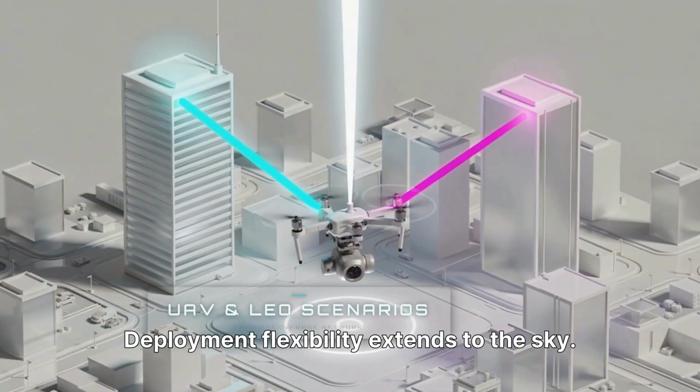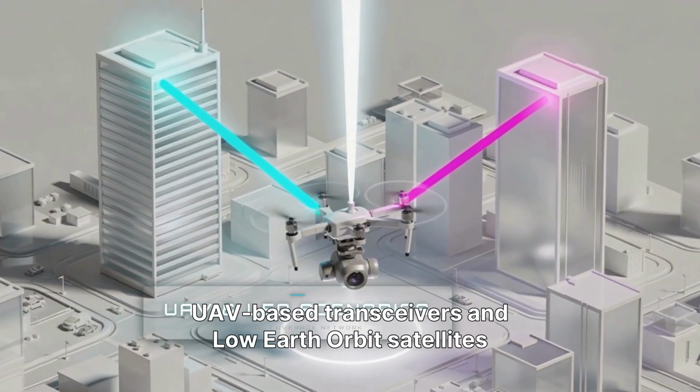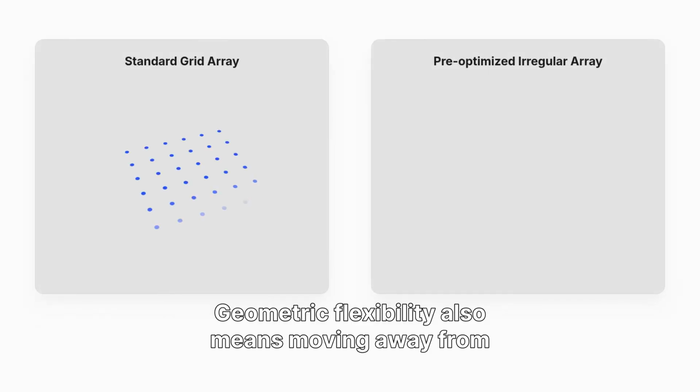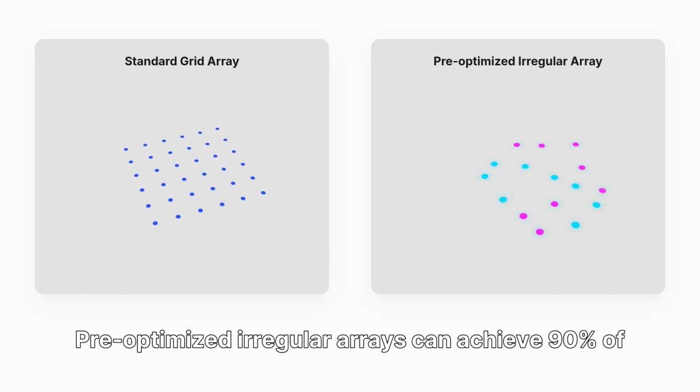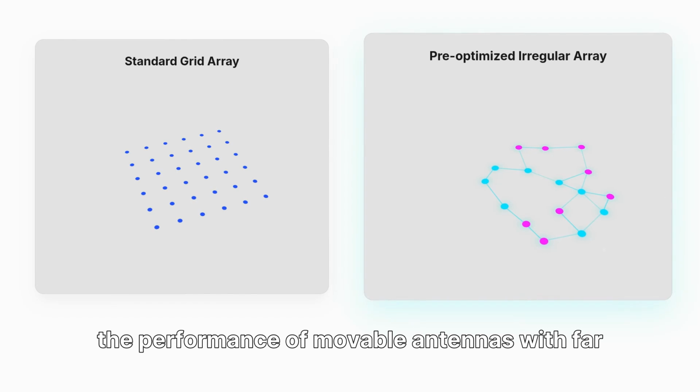Deployment flexibility extends to the sky. UAV-based transceivers and low Earth orbit satellites will use these flexible arrays to provide global, on-demand coverage. Geometric flexibility also means moving away from uniform grids. Pre-optimized irregular arrays can achieve 90% of the performance of movable antennas with far less complexity.